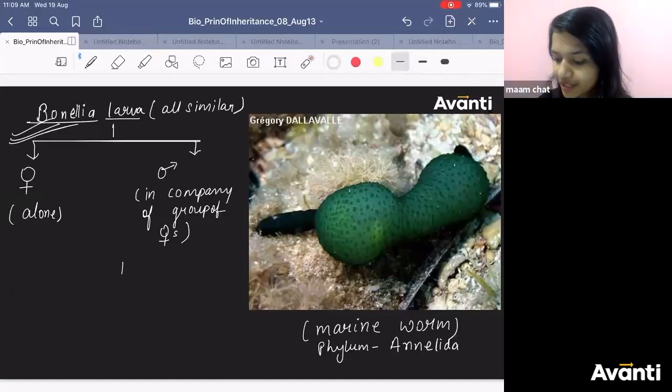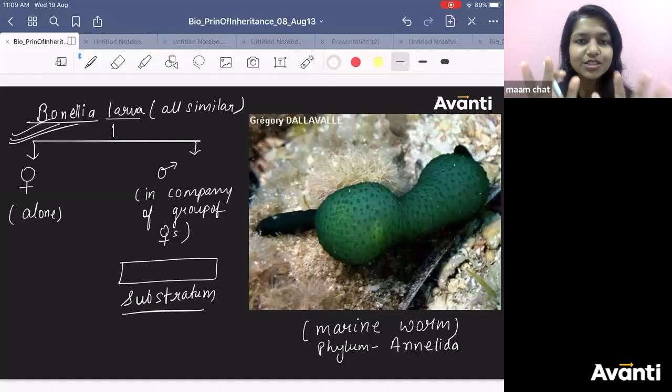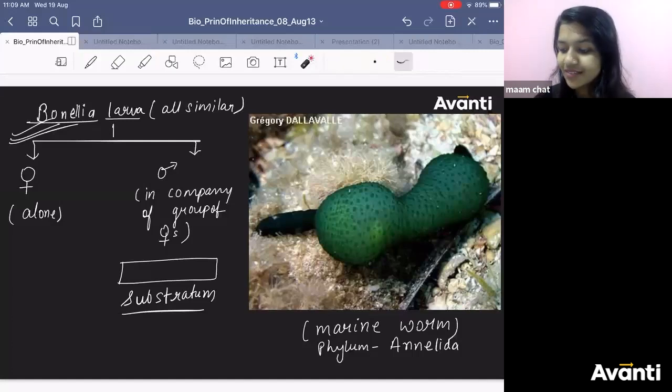ठीक है? For example, let's say this is the substratum, where they will attach and they will survive. If the larva is developing with so many females, the females have already captured the substratum. So what do they do? They become male. ठीक है? Because they don't find the substratum. So males are versatile. They can live.